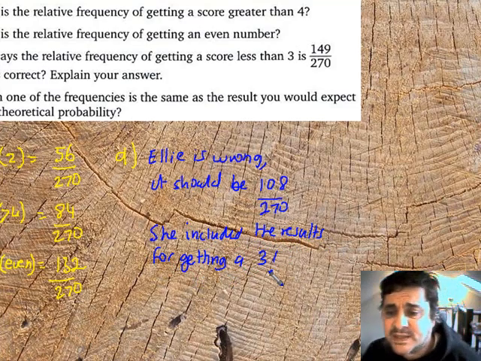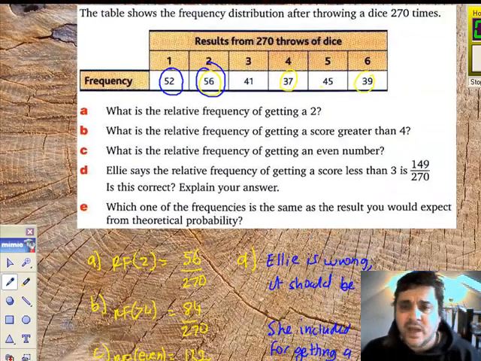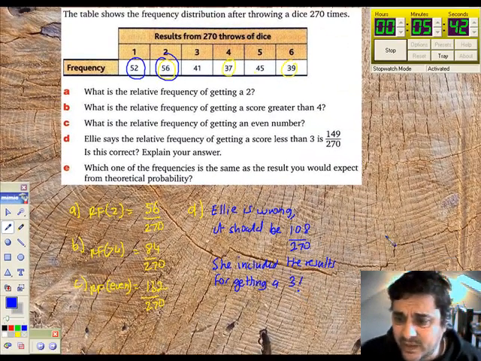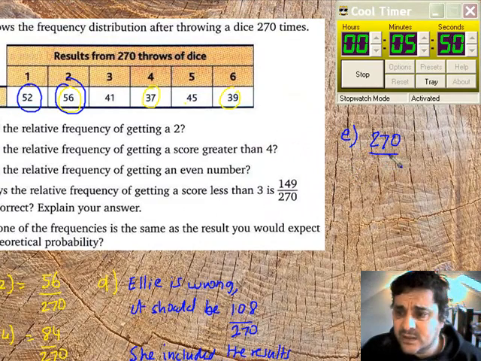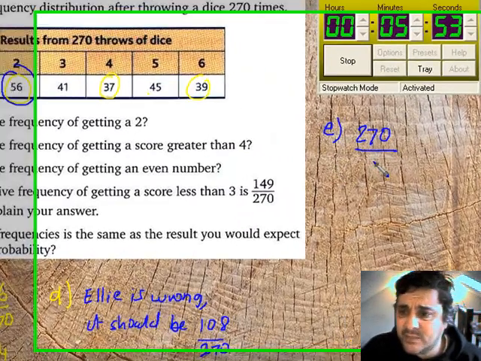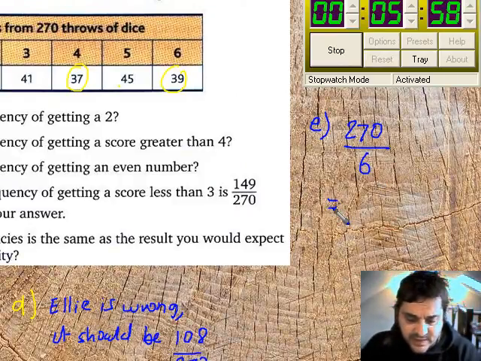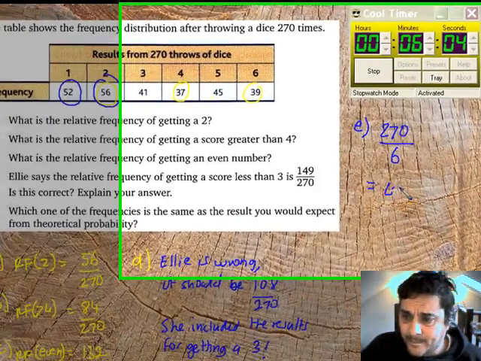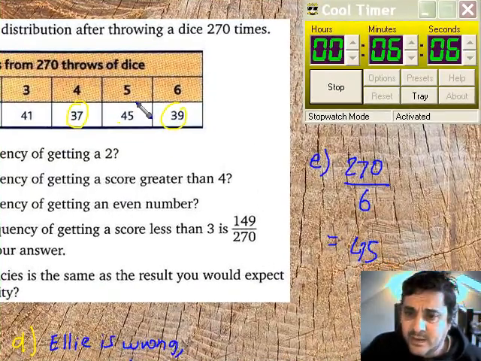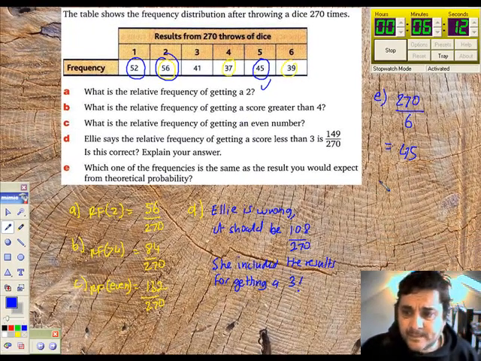One of the frequencies is the same as the result you would expect from theoretical probability. So which one is it? Well, I've got 6. Do it up here, away from the little image down there. So for E then, I've got 270 rolls of that dice. I'm going to divide that by 6 possible outcomes, and I will get the exact number I would expect. So 270 divided by 6 possible outcomes gives me 45. Now look at that. According to this, the 5 came up exactly 45 times, so that's the one that we're going to have. All right.